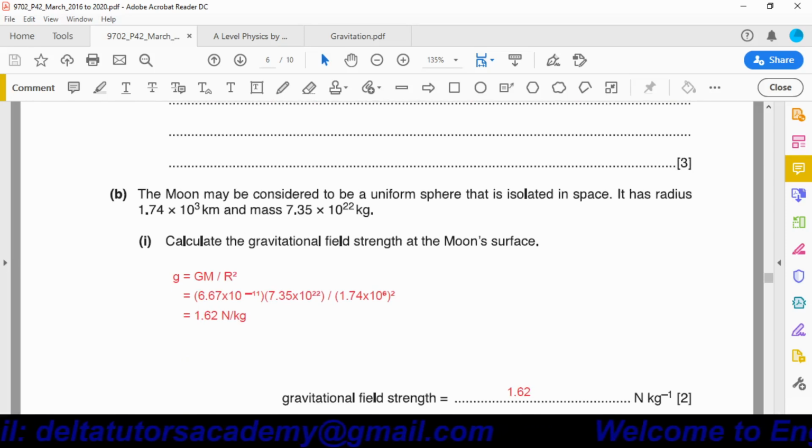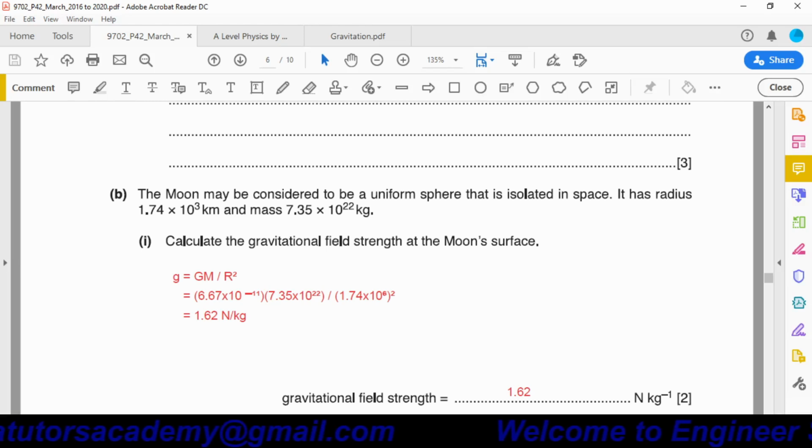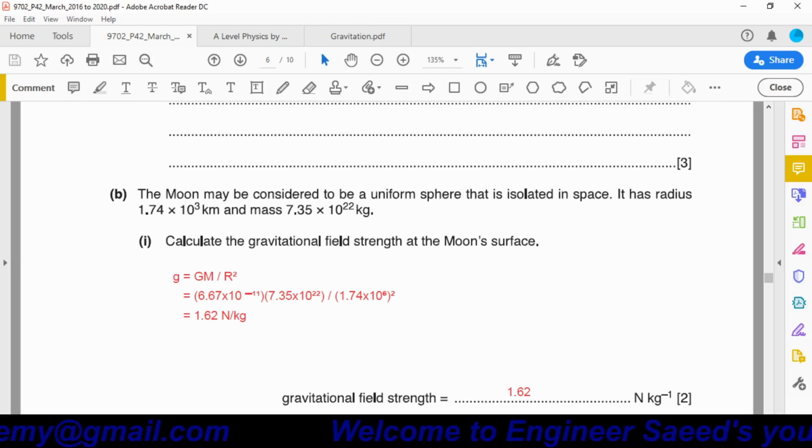Part B. The moon may be considered to be a uniform sphere that is isolated in space. It has radius of 1.74 into 10 power 3 km and mass is 7.35 into 10 power 22 kg. Calculate the gravitational field strength at the moon's surface.